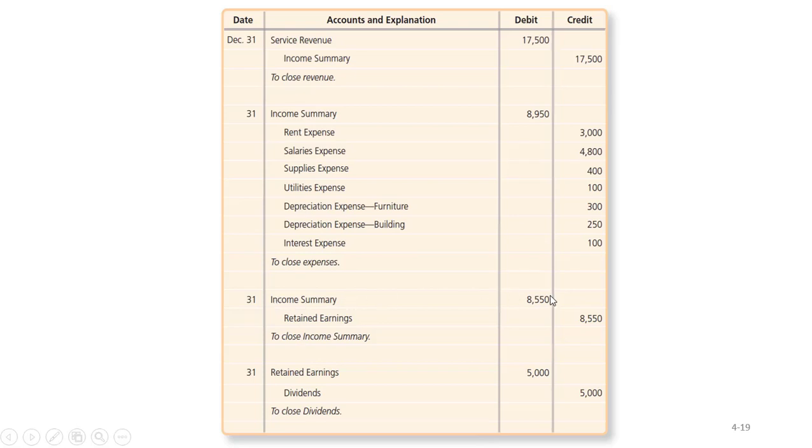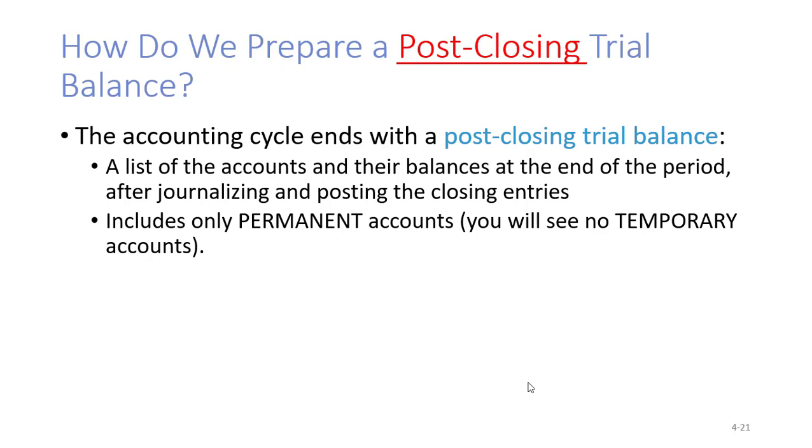It exists so that we can get a check figure to ensure that this number equals net income. And then once we make this last entry, boom, we're done. We're happy now. Revenues equal 0 for the upcoming accounting period. Expenses equal 0 for the upcoming accounting period. And dividends equal 0 for the upcoming accounting period.